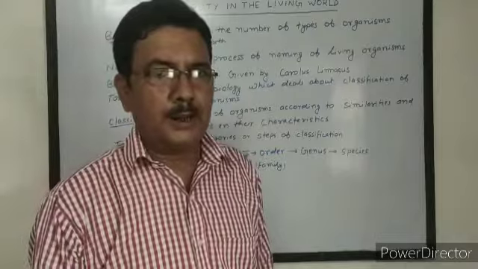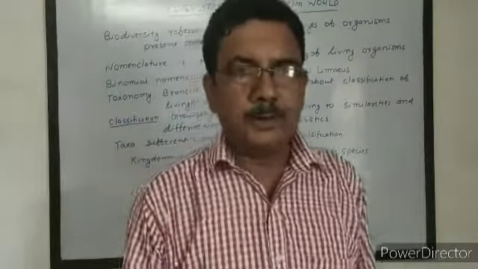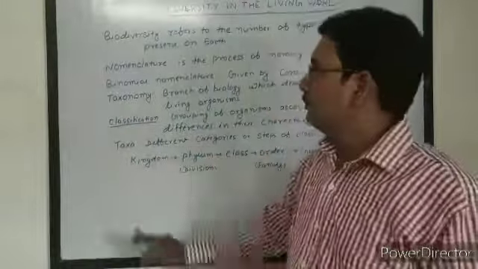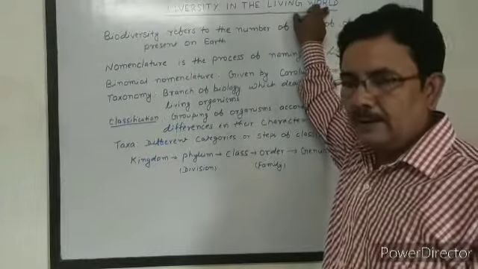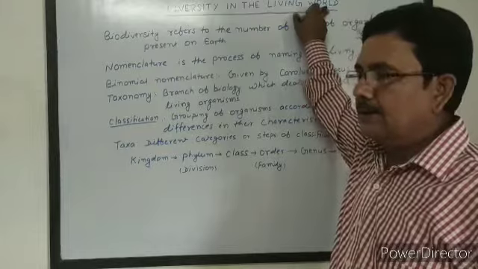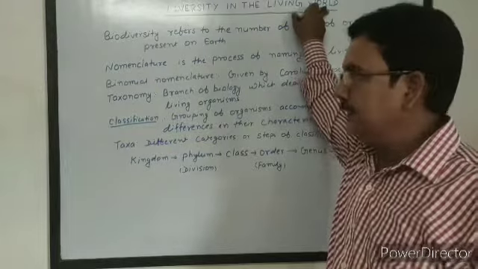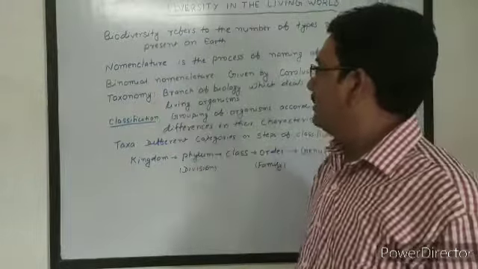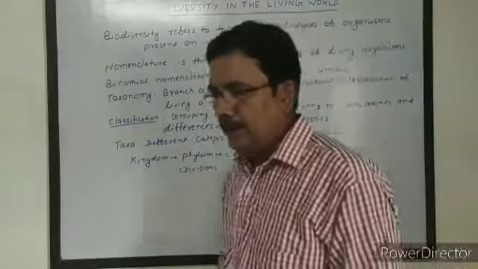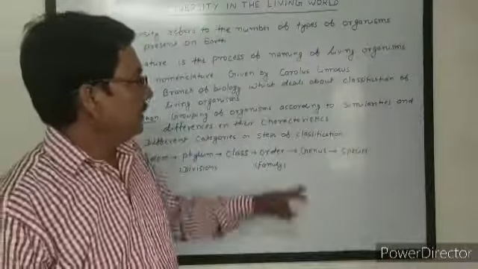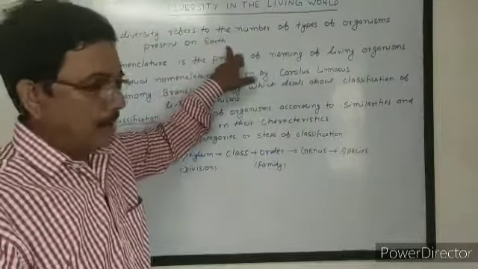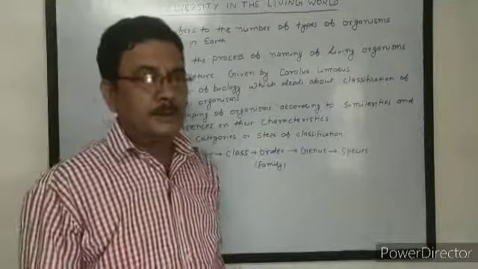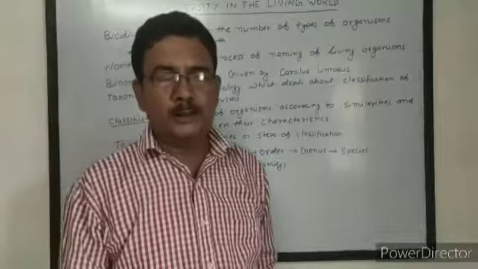In this chapter, we have to study the diversity in the living world. Here, diversity means biodiversity. Biodiversity refers to the number of types of organisms present on earth. That means diversity in the whole world.